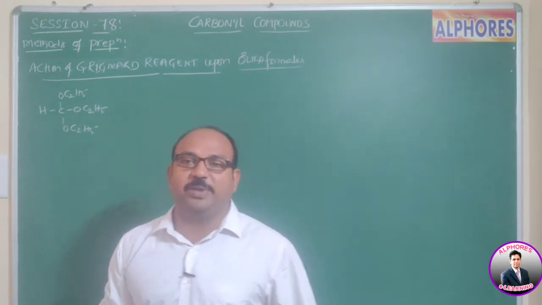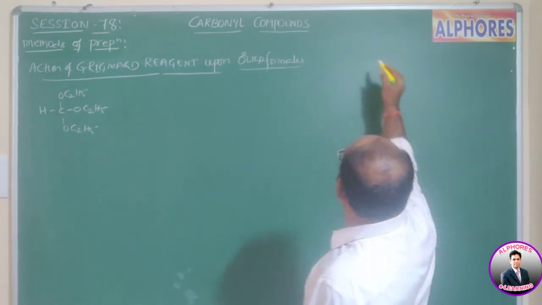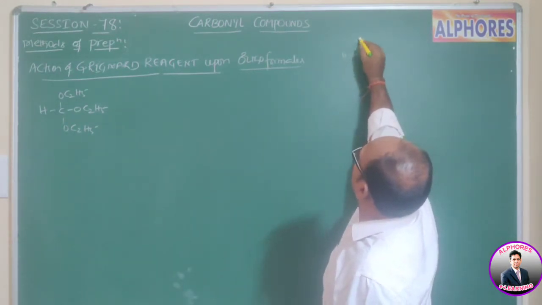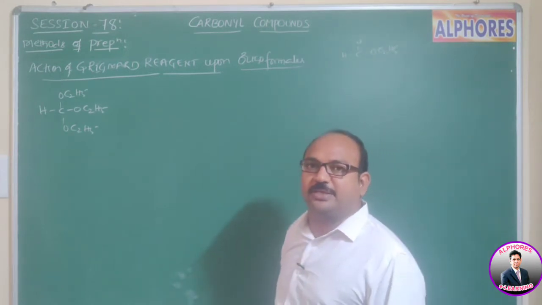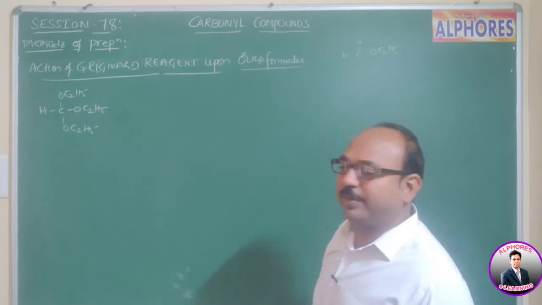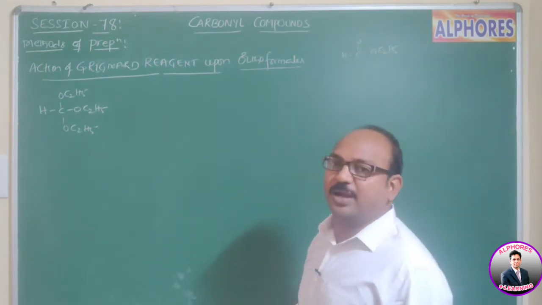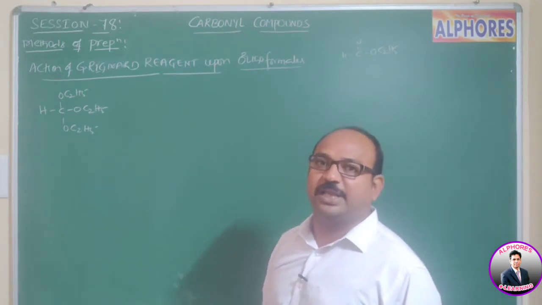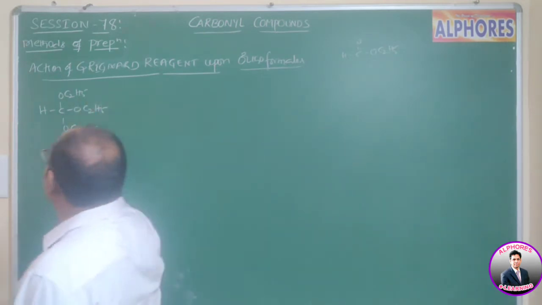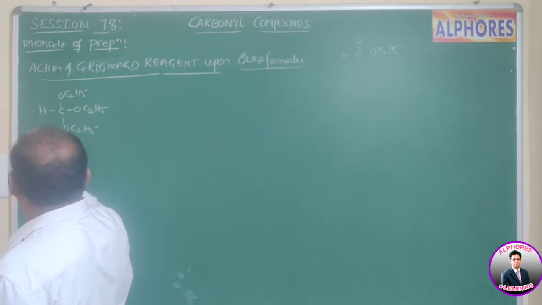Here, as we know, HC double bond O, OC2H5 is ethyl formate. Instead of the C double bond O group, if two OC2H5 groups are there, then it is called ethyl orthoformate.